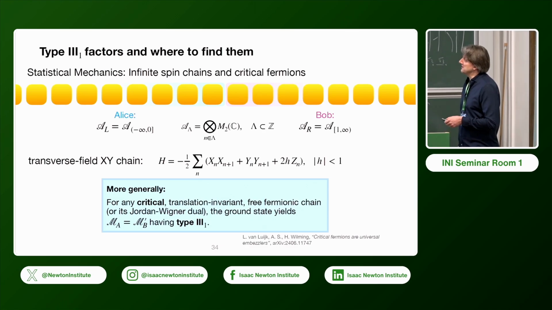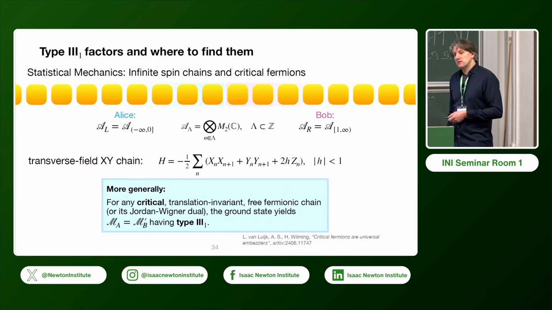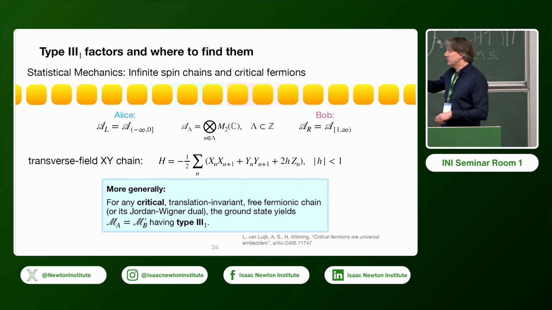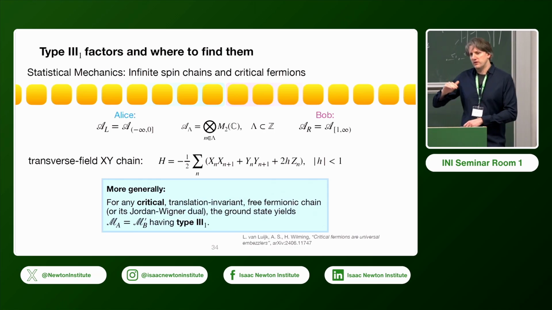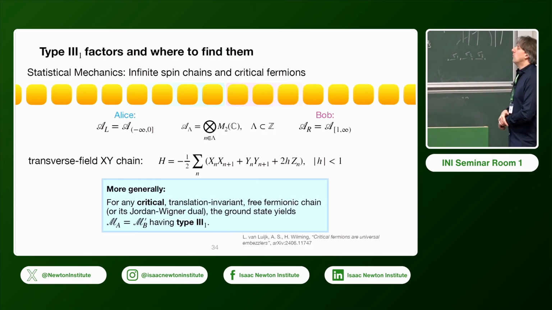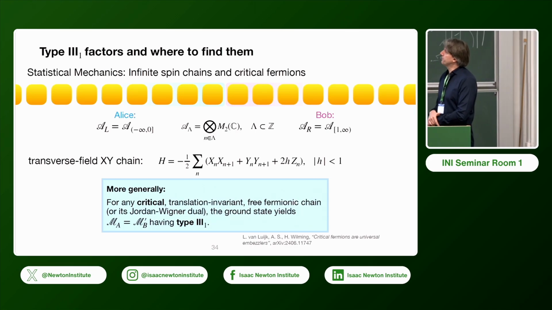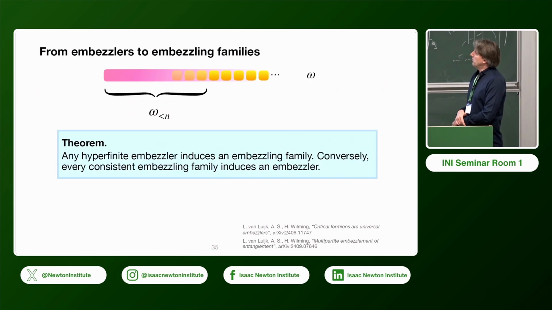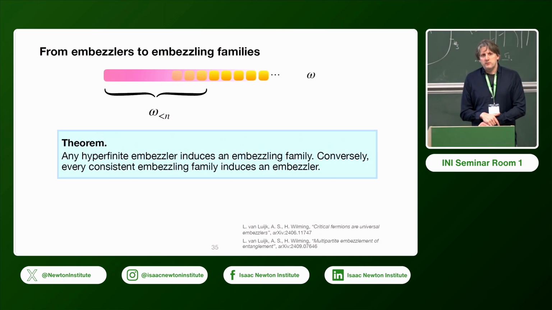It would be an interesting problem whether you also can get type 2 in that case. I mean, you can't get type 2-1 in the translation invariant setting because that basically forbids that you have a trace, or a tracial state, I should say. But type 2 infinity could even be possible. We don't know. And now, these are all hyperfinite in that case.